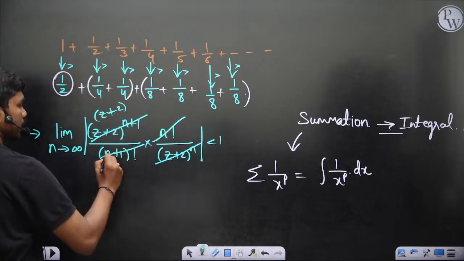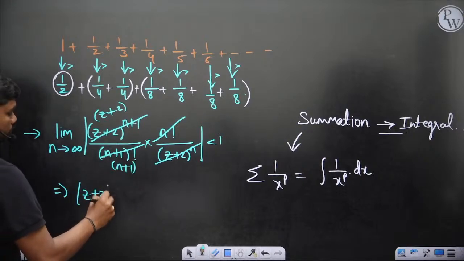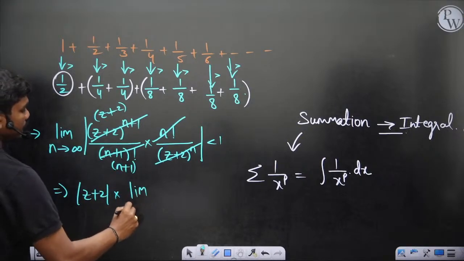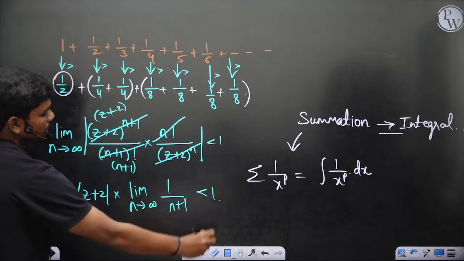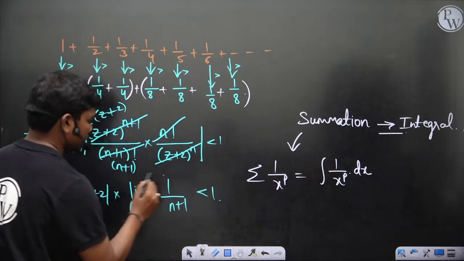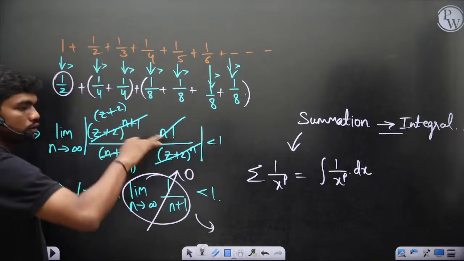The n factorial cancels, leaving n plus 1, so mod z plus 2 into limit n tends to infinity 1 by n plus 1. This value should be less than 1, and clearly this is 0 always, so this converges over the complete plane.